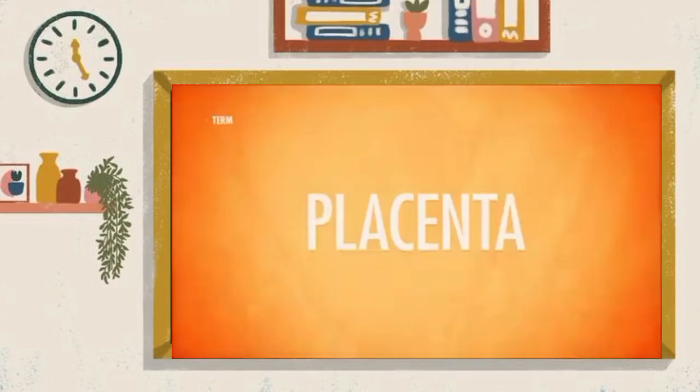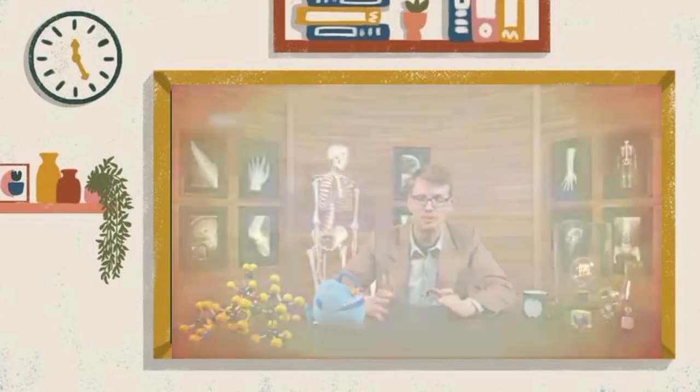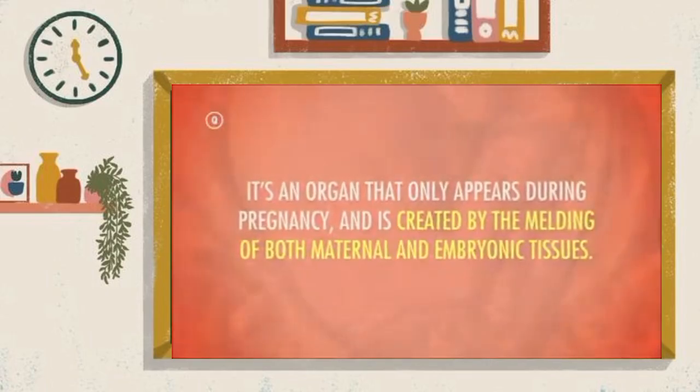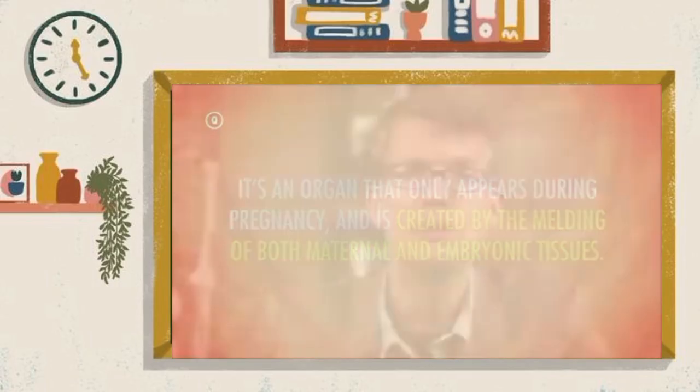In fact, a whole new, albeit temporary, organ is forming at this point too, which is going to take over the hormone-controlling job. That's the placenta. The placenta is one of the defining and most amazing structures in the mammalian class. It's an organ that only appears during pregnancy and is created by the melding of both maternal and embryonic tissues. Together with the umbilical cord, it provides for the direct transfer of nutrients, hormones, and wastes between mother and offspring.